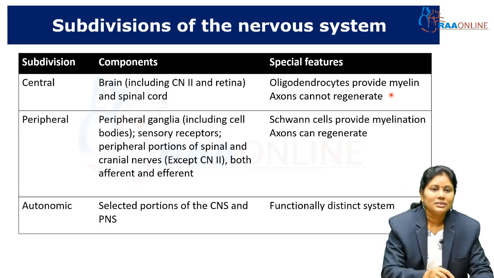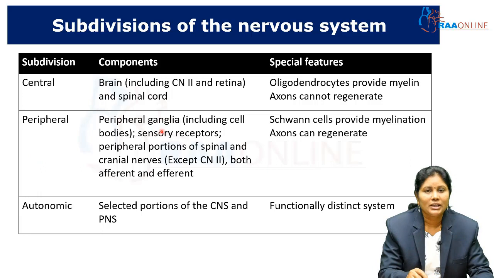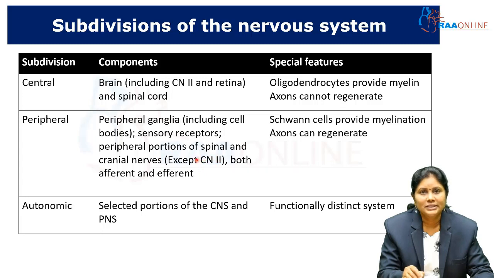The peripheral nervous system includes all the peripheral ganglia, including the cell bodies, the sensory receptors for different types of sensations, and all the peripheral portions of the spinal and the cranial nerves except the second cranial nerve. This includes both afferent as well as efferent nerve fibers of the spinal and the cranial nerves. These are included in the peripheral ganglia.